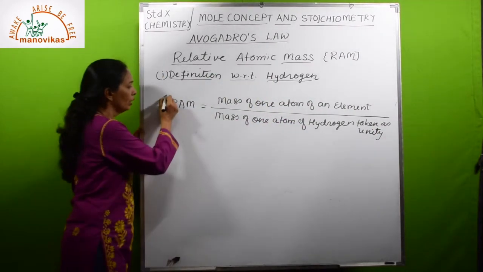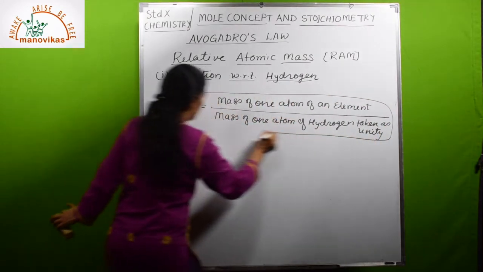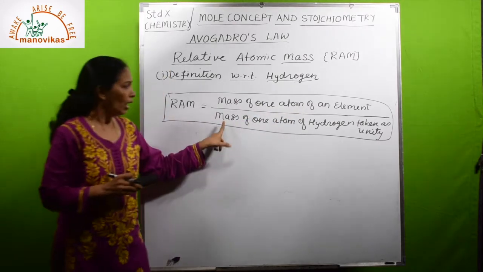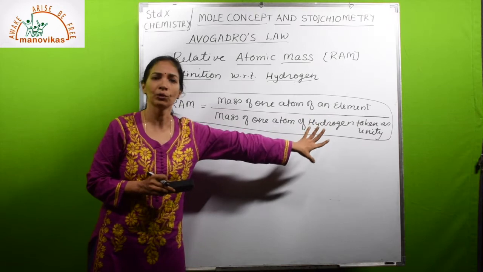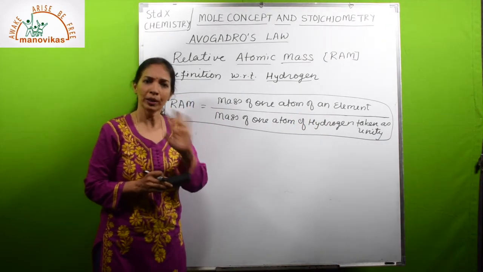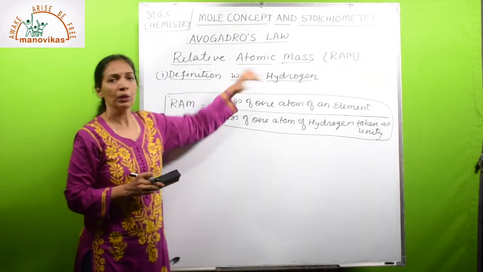So this is relative atomic mass with respect to hydrogen: mass of one atom of an element upon mass of one atom of hydrogen taken as unity, provided it is taken as 1, not 1.008. So this is how relative atomic mass can be calculated with respect to hydrogen.